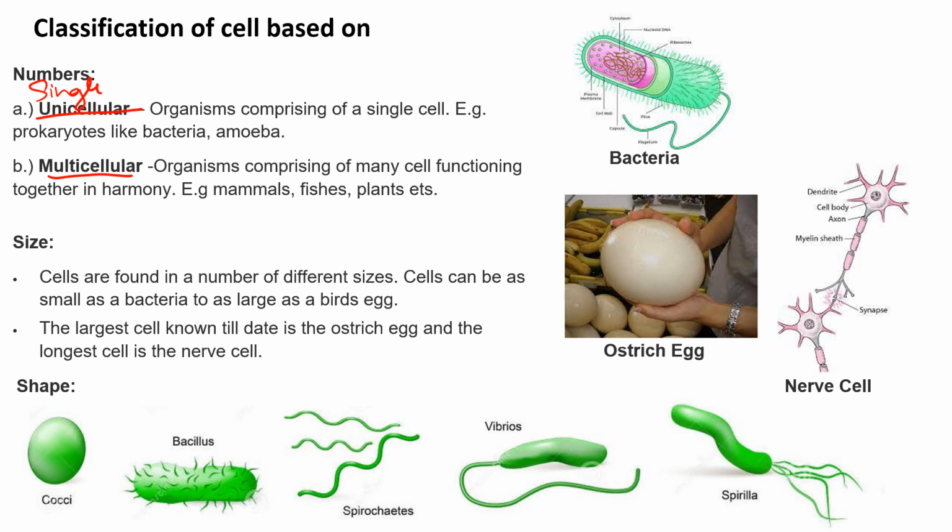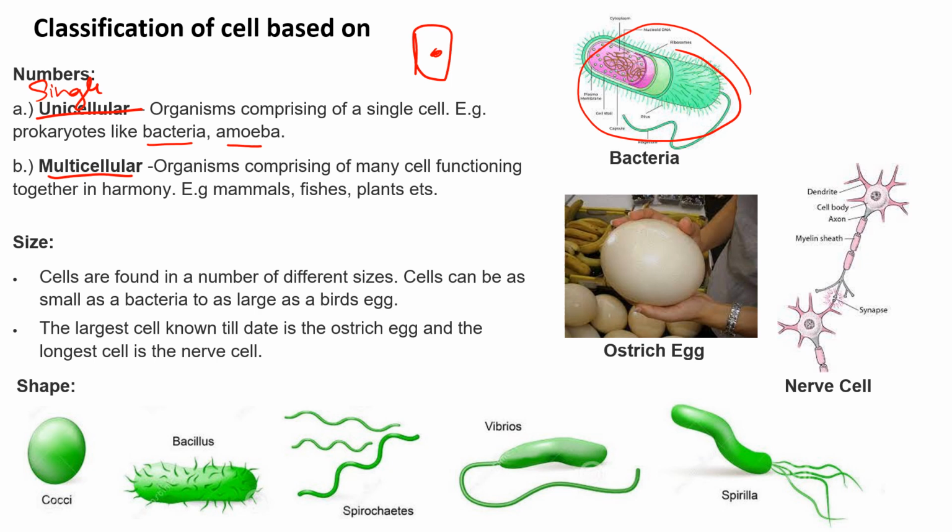If you take an organism where a single cell exists as an individual organism, then all functions are maintained by that single cell. The best examples are bacteria and amoeba. If you see a bacterium here, it is a single cell which exists as an individual organism.